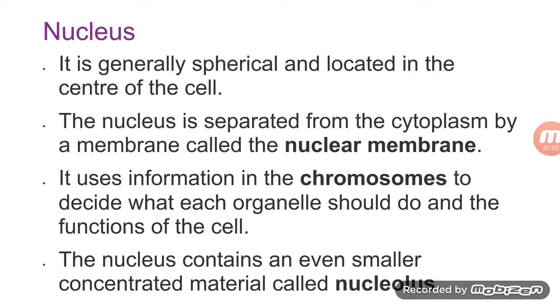So we can say that a nucleus has a nuclear membrane. At the center the chromosomes are present and there is a more concentrated structure that is called nucleolus, and the jelly-like substance in which these chromosomes and the nucleolus are suspended is known as nucleoplasm.